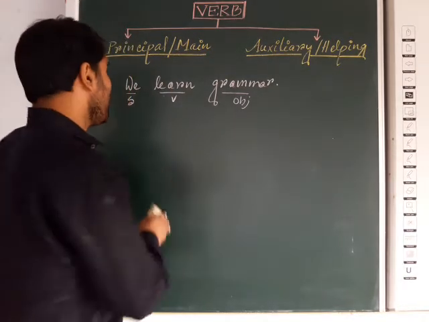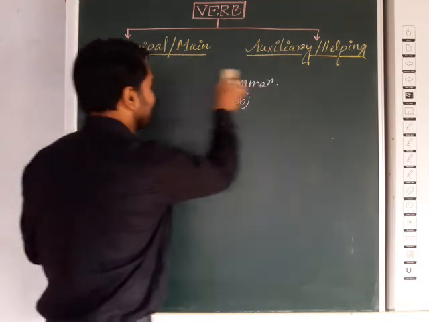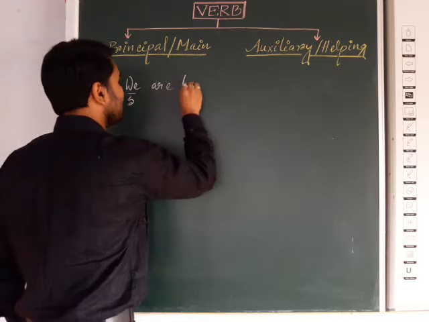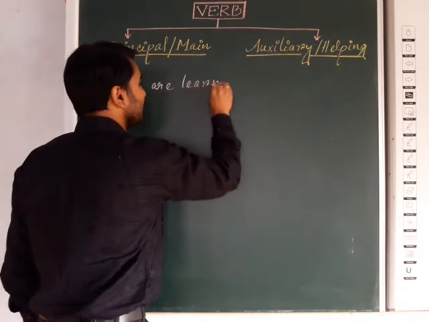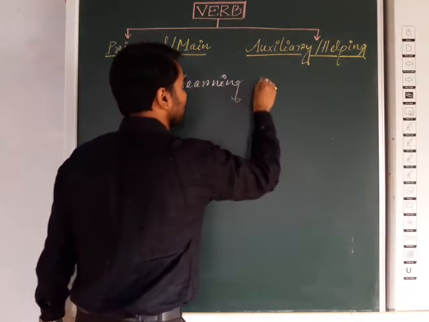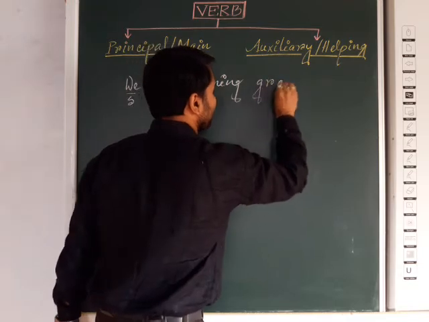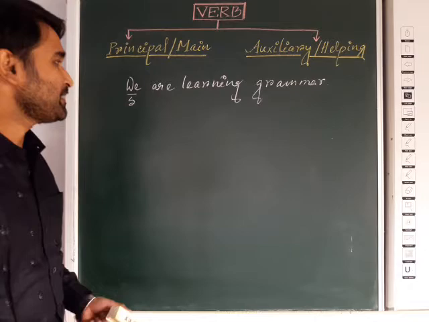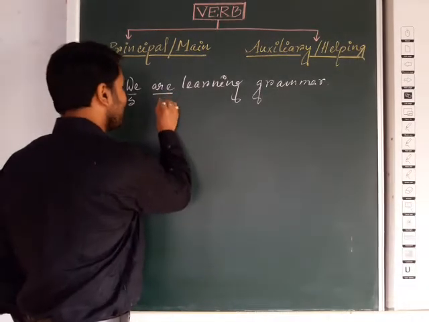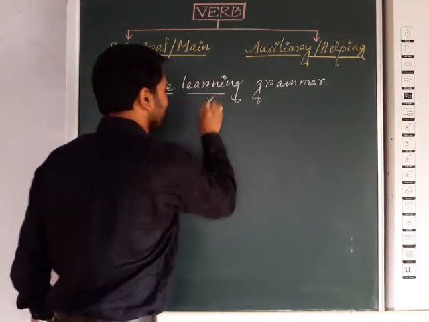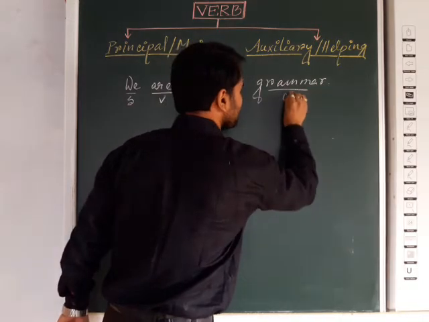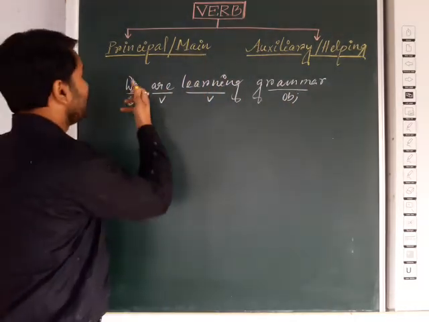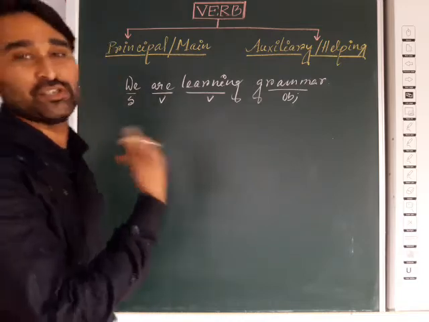Now, if we change the sentence in that way, like we are learning grammar. We are learning grammar. Now you can see here we will get two verbs. Here it is one verb, it is also one verb. Now here the question will arise, what will be the main verb and what will be the auxiliary verb.